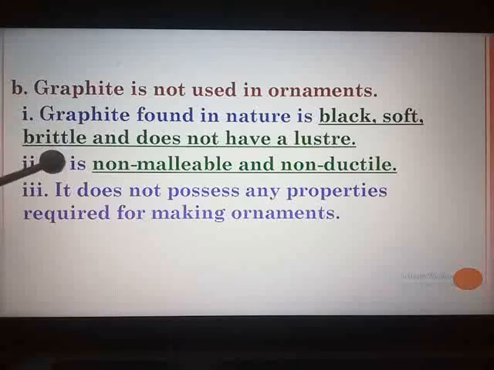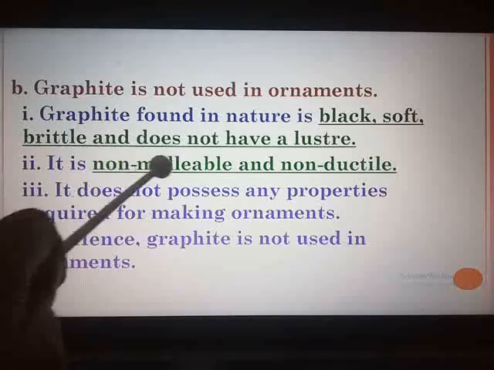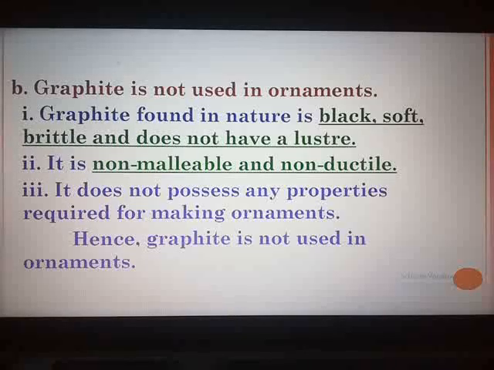It does not possess any properties required for making ornaments. Looking at the above properties, if you want to make ornaments, then they should be molded into sheets or into wires. But all these properties are not possessed by graphite, and hence graphite is not used for making ornaments. Whatever I have highlighted or underlined, that part is very, very important. That is the main reasoning part.